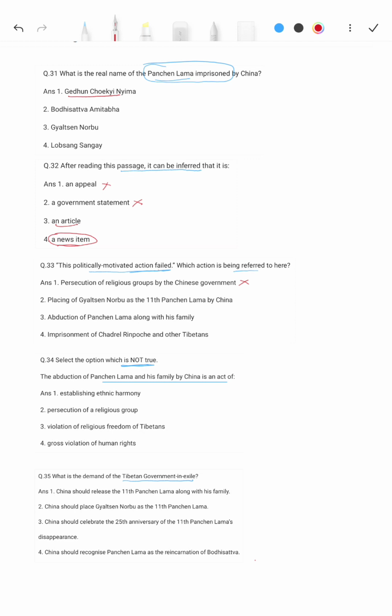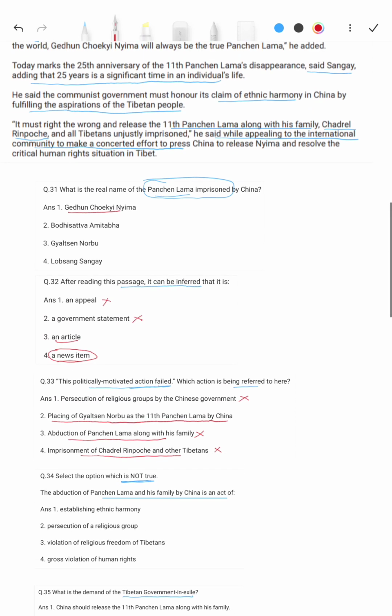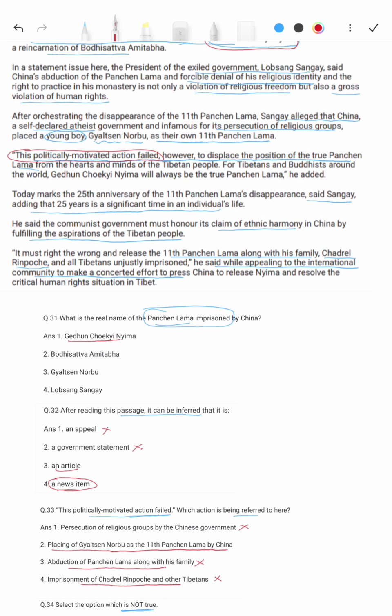And if we see the abduction of Panchen Lama, this also cannot be true. And imprisonment of, this also cannot be true. So the right answer is placing of Gyaincain Norbu as the 11th Panchen Lama by China. This is the answer, politically motivated here. Norbu as the 11th Panchen Lama.